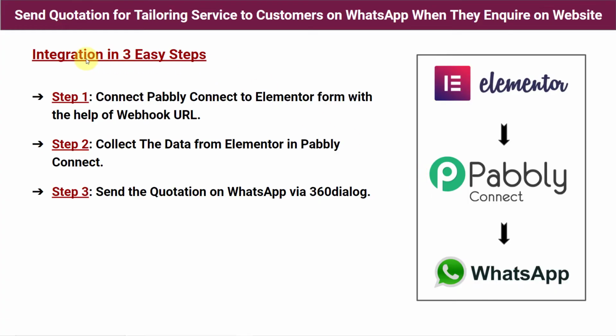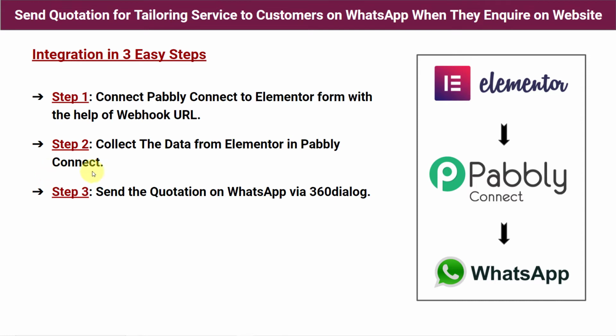So guys, these are the 3 easy steps by which you can also make this integration or connection between your Elementor form and WhatsApp. So step 1 is connect Pabbly Connect to Elementor form with the help of webhook URL. So first of all, we are going to open Pabbly Connect and connect our Elementor form with Pabbly Connect. And step 2 is collect the data from Elementor in Pabbly Connect.